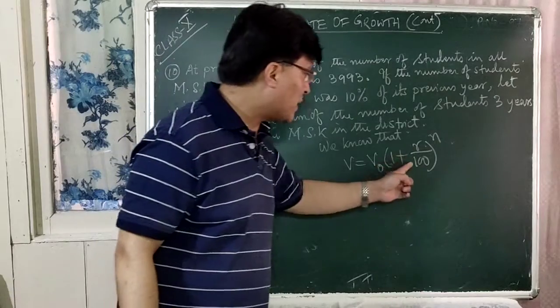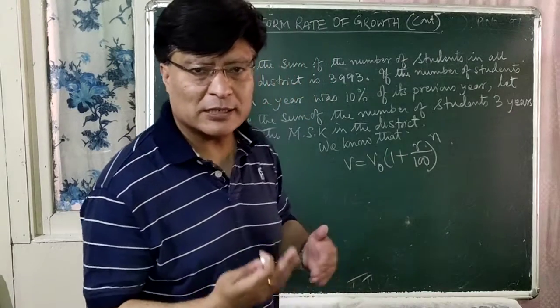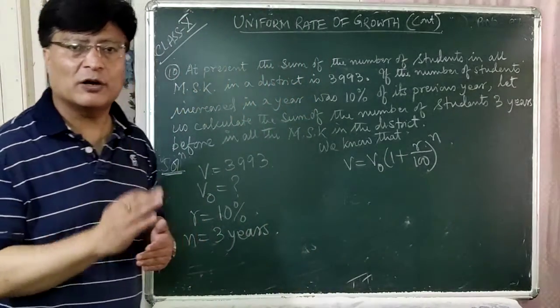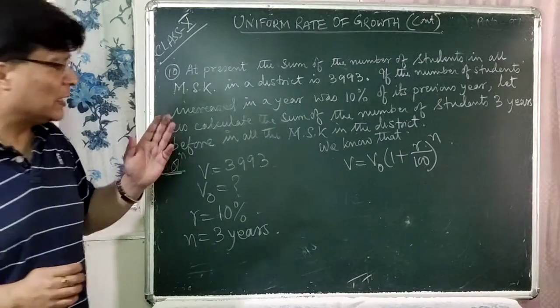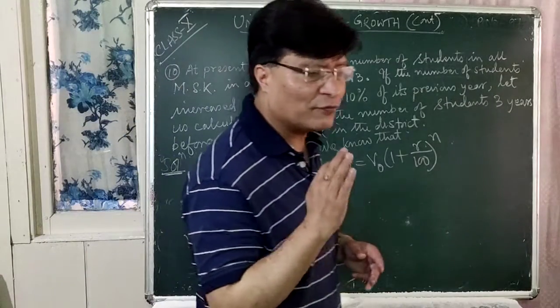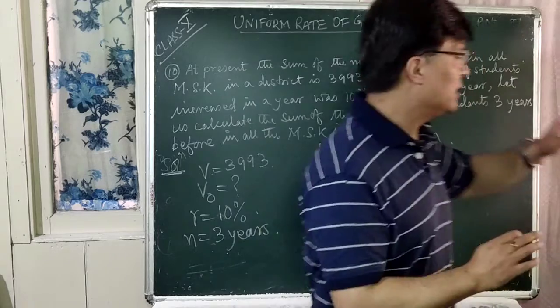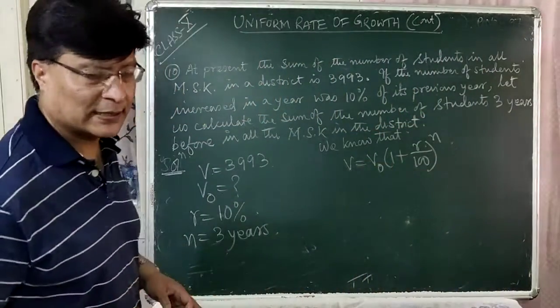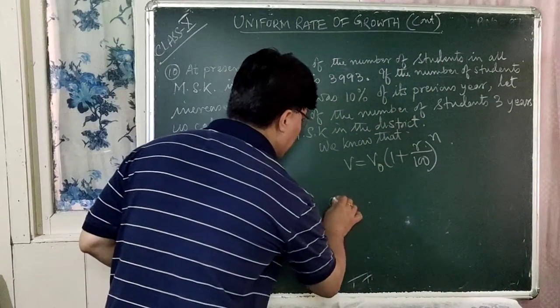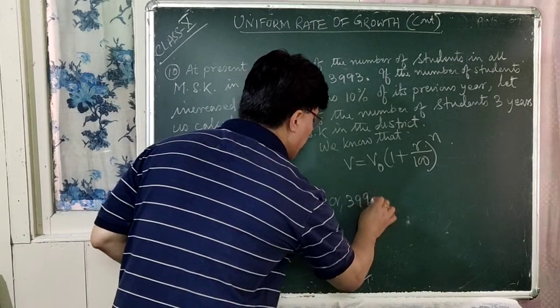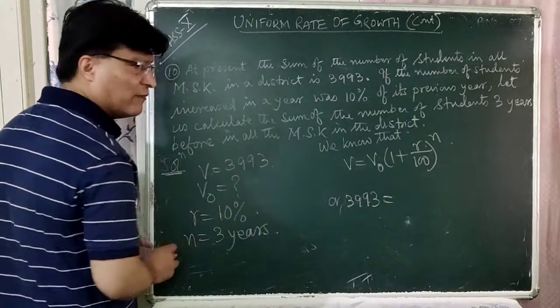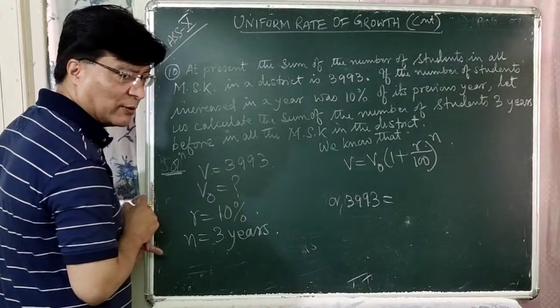So why do we write the plus sign here? Because it is the rate of increase of the number of students, isn't it? If it is the rate of increase in the number of students, then you have to write down the plus sign, right? So what is the value for V here? It is 3993, isn't it? V is the final value after 3 years, here 3993.